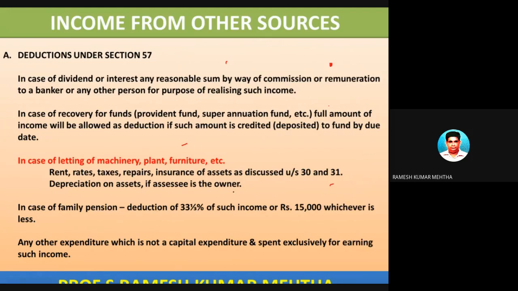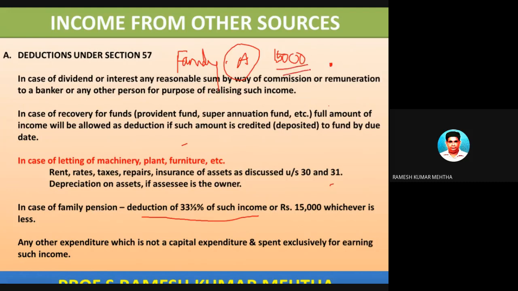Next one is family pension. Deduction of one third of such income, or 15,000 rupees, whichever is less. Now what do you mean by family pension? For example, Mr. A was working in government employment and he retired, and he was entitled to a monthly pension of 15,000 rupees.